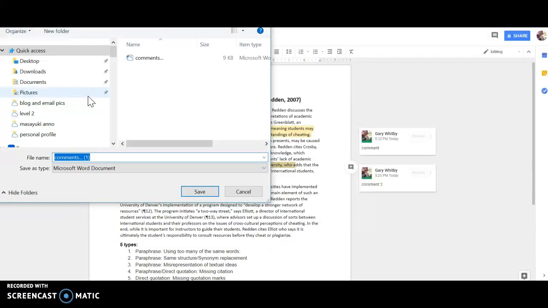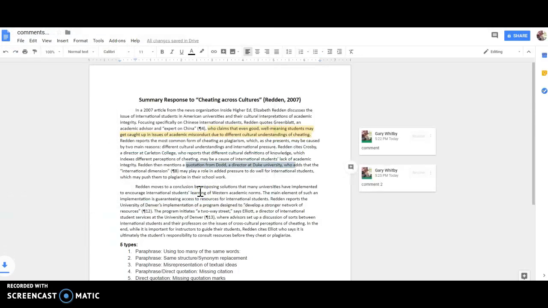Okay. I'm going to put this one here. I'm going to say this is comments 2. Okay. Save this somewhere on your computer as a Microsoft Word document. And then you are going to go to your actual document folder here.